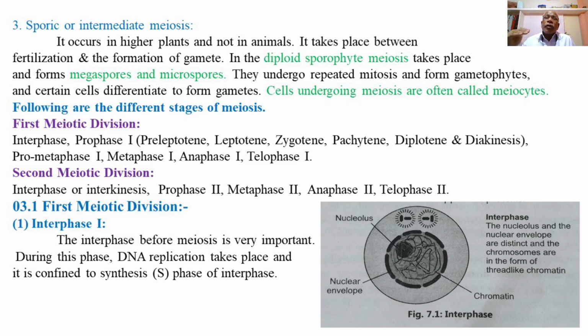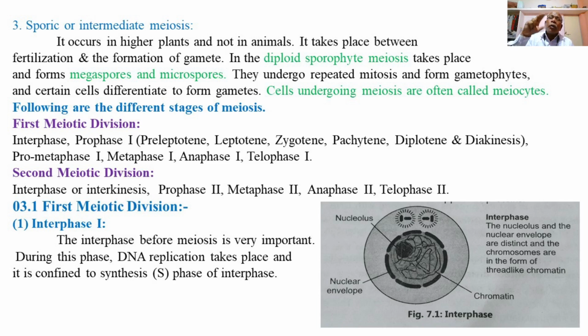Immediately after the first meiotic division follows the second meiotic division, which includes interphase second or interkinesis, then prophase second, metaphase second, anaphase second and telophase second, followed by cytokinesis, which divides the cell into 4 daughter cells.